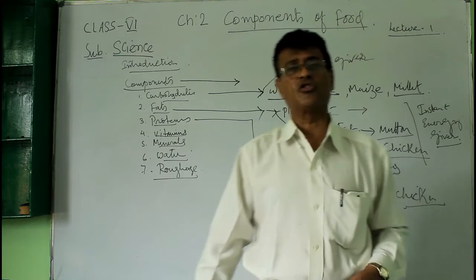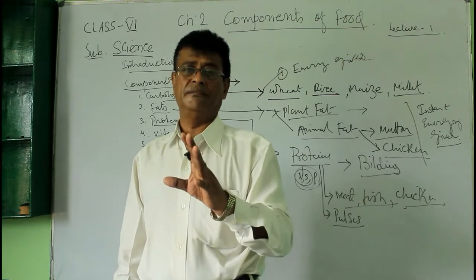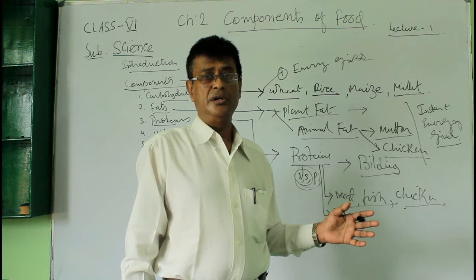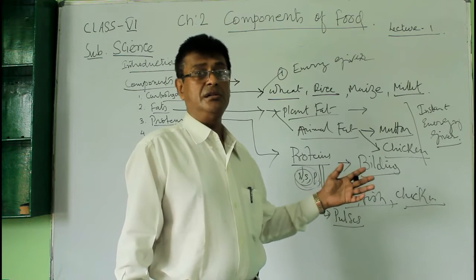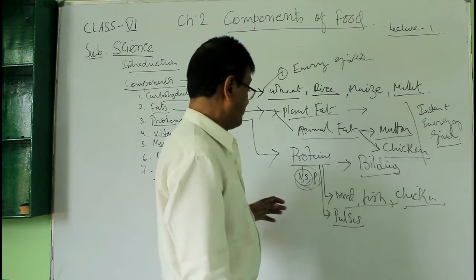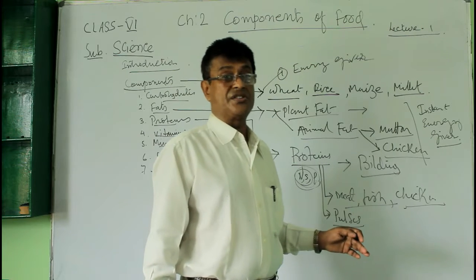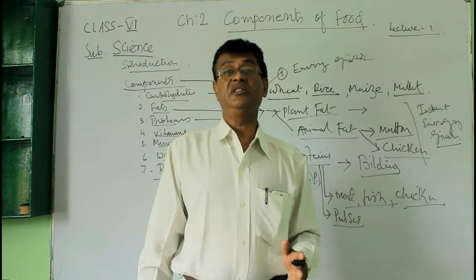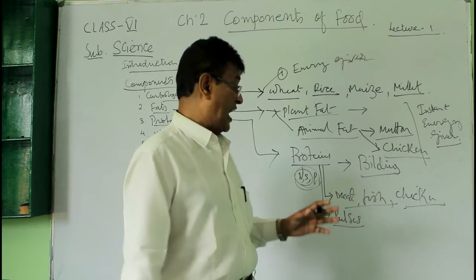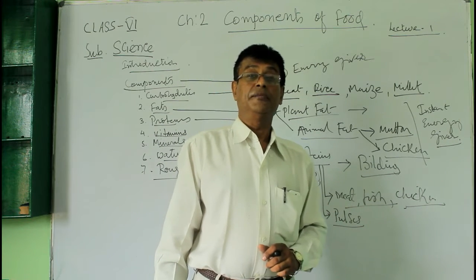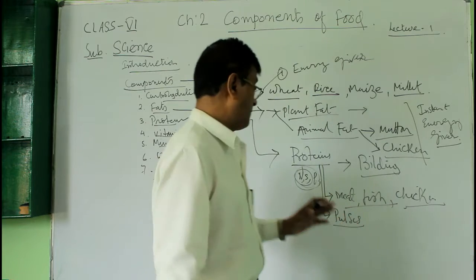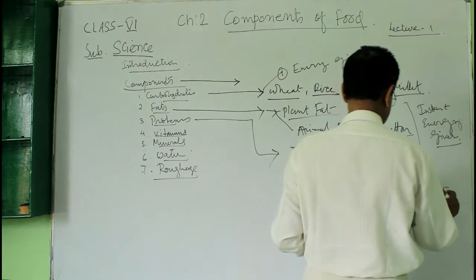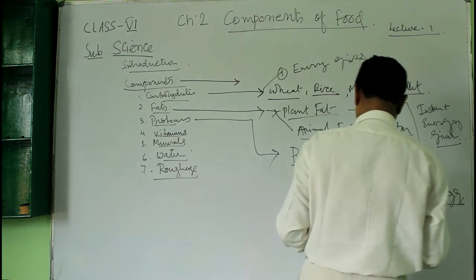Children, the pulses are known commonly in our country as dal. So there are several kinds of moong, masoor, lentil, arhar, etc. All those are the pulses. Different kinds of pulses belong to soya bean and also rajma. All those are also the proteins. These proteins are plant proteins. And meat, fish, chicken, egg, these are the animal proteins.